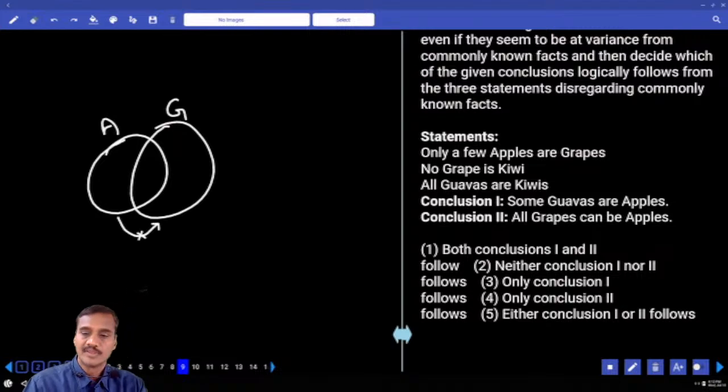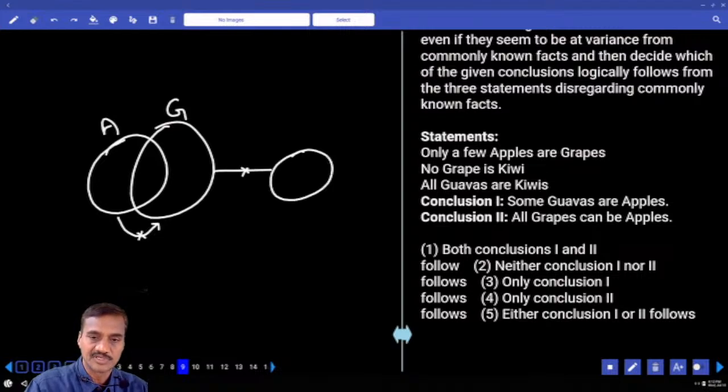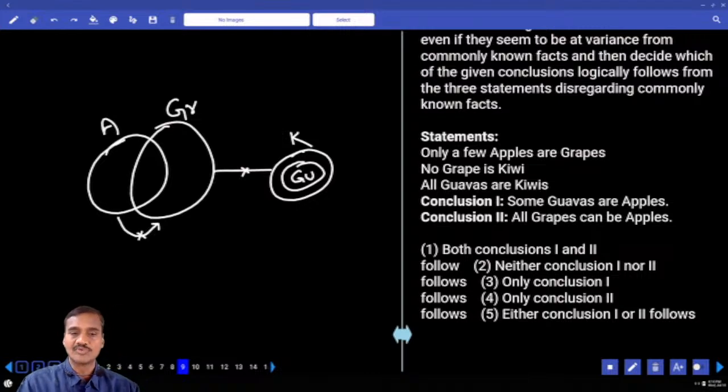And next one, no grape is a kiwi. No grape is a kiwi, so there is no intersection between grape and kiwi. And all guavas are kiwis. Now this entire guava is a part of what? Kiwi. Now this is grape. And some guavas are apple.